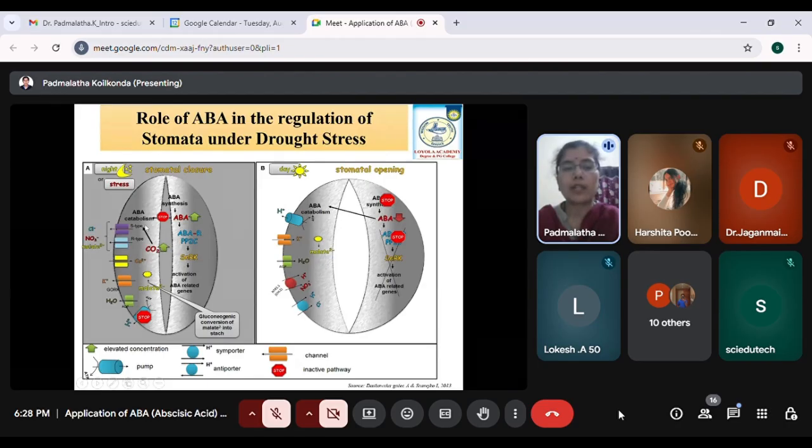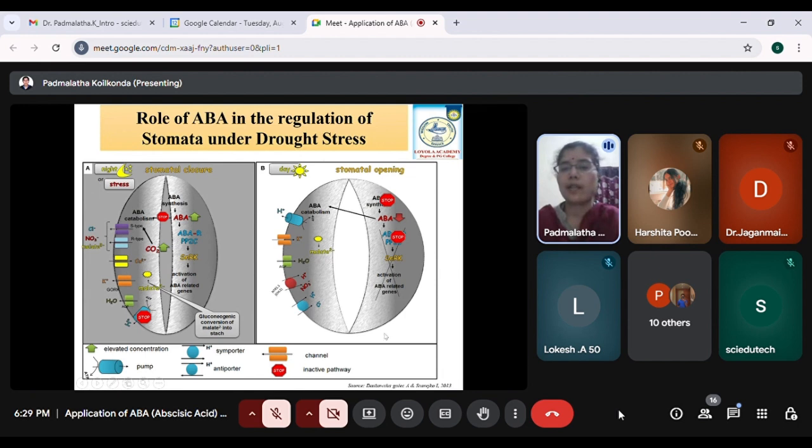These are called slow type anion channels and rapid type anion channels. Based on these channel movements, the calcium will get inside and it will allow all the remaining ions to go out of the guard cells. This entire mechanism is happening in the guard cells, and there is also a potassium outflow, and the water will go out. Because of these mechanisms which are happening in the stomata, there is a partial reduction or closure of the stomata. Thus, it will conserve the water present in the plant, and it will not allow the plant to completely yield to the drought stress.